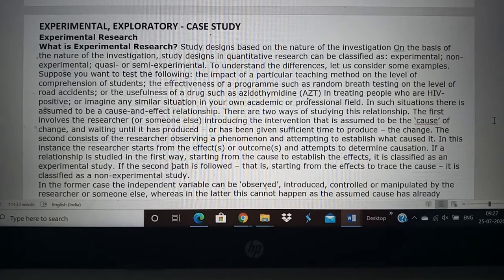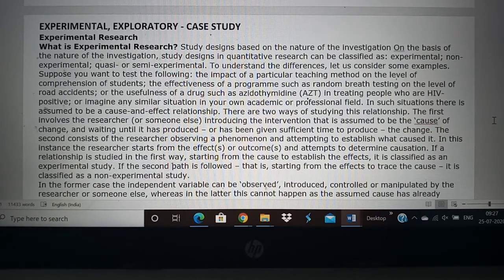Similarly, a person who has had an accident on the road, the police will come and check whether he is drunk. How do they check? They use a breath analyzer. They analyze the breathing. So if there is alcohol in the breath, then they know that because of drinking the person has had an accident. So drinking causes road accident, and the intervention that we use is the breath analyzer.